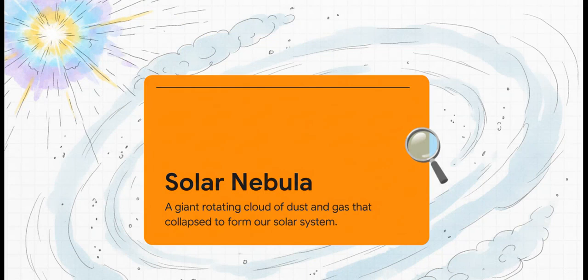So before the Earth even existed, our little cosmic neighborhood was nothing more than this solar nebula. Just a massive, rotating cloud, made up mostly of hydrogen and helium gas, plus some scattered interstellar dust. And it just sat there, totally undisturbed, until about 4.6 billion years ago. That's when a nearby event, we're talking likely a massive supernova, sent these incredibly powerful shockwaves rippling right through the cloud. This gigantic burst of energy provided the exact gravitational kick needed to throw everything off balance, causing the entire massive cloud to violently collapse inward under its own immense gravity.